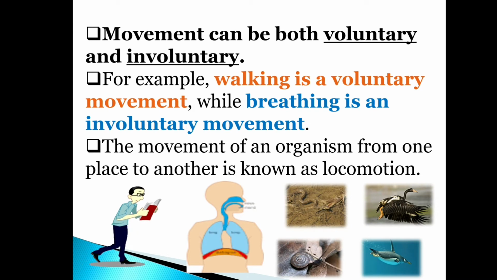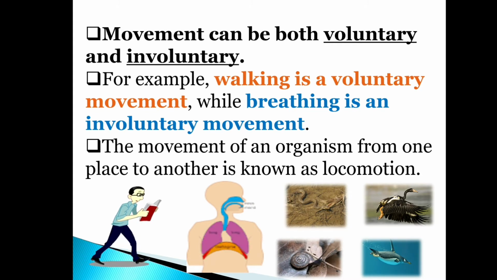They help us to maintain a posture. Involuntary movement doesn't happen by our will. We will not be able to control it by our will. So walking is a voluntary movement while breathing is an involuntary movement. So the movement of an organism from one place to another is known as locomotion.